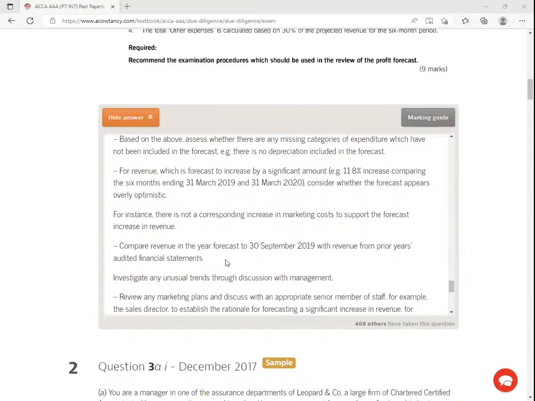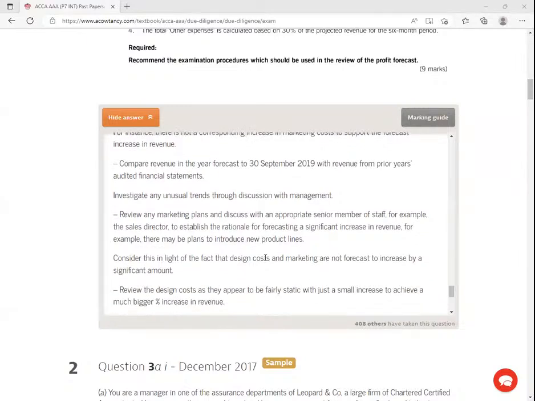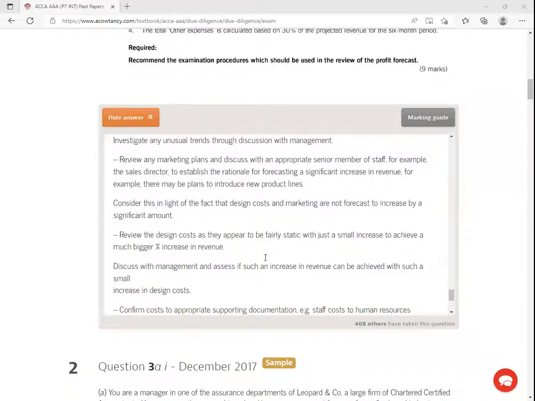Again, in this case, you're trying to ascertain the trends. Review any marketing plans and discuss with an appropriate senior member of staff, for example the sales director, to establish the rationale for forecasting a significant increase in revenue. For example, there may be plans to introduce new products. Consider this in light of the fact that design costs and marketing are not forecast to increase. These are something that you can easily see.